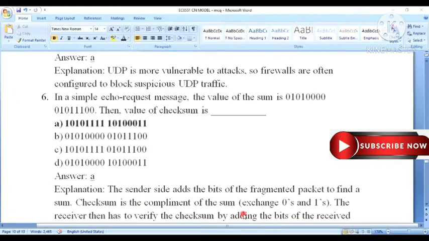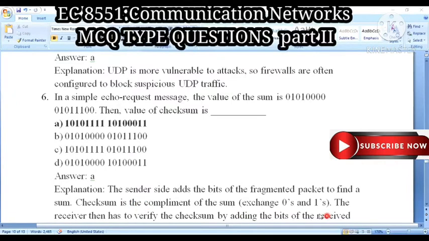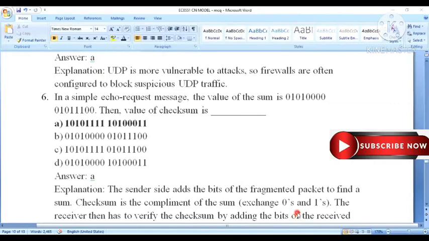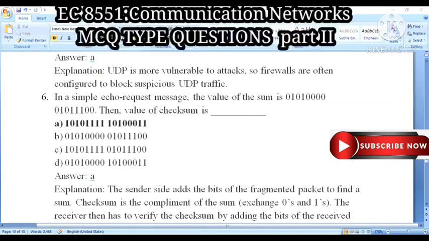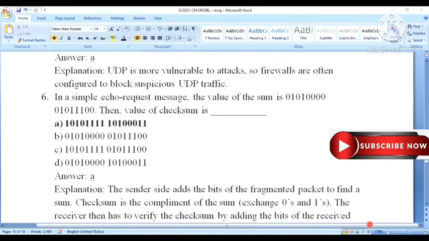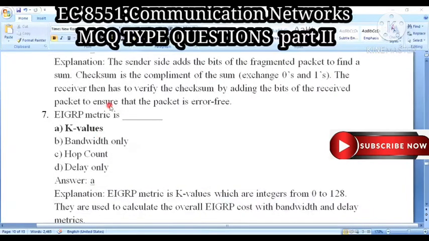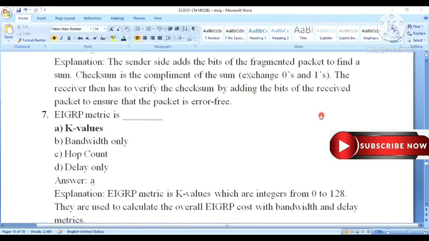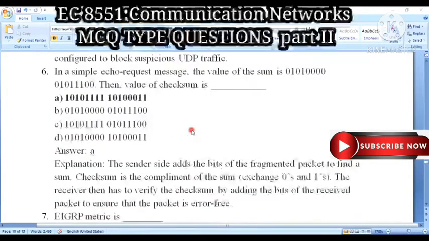But checksum is the complement of the sum. Complement means exchange zeros and ones: 0 becomes 1, and 1 becomes 0. So the receiver has to verify the checksum by adding the bits of what is received, to ensure the packet is error free. That is also a main concept.